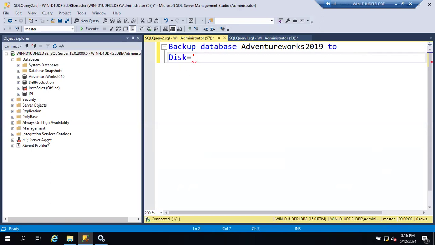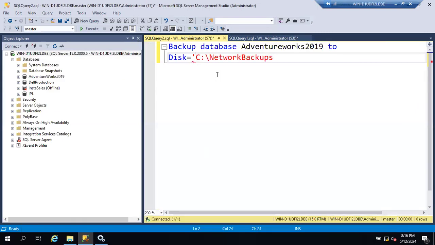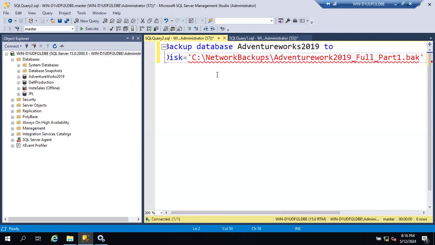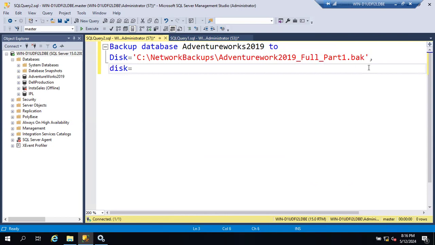okay, I'll give two different paths, guys. Just to show you, this is one path, and AdventureWorks2019 underscore full underscore part 1 .bak, in single quotes, comma, disk equals, and this time I'll give another path.